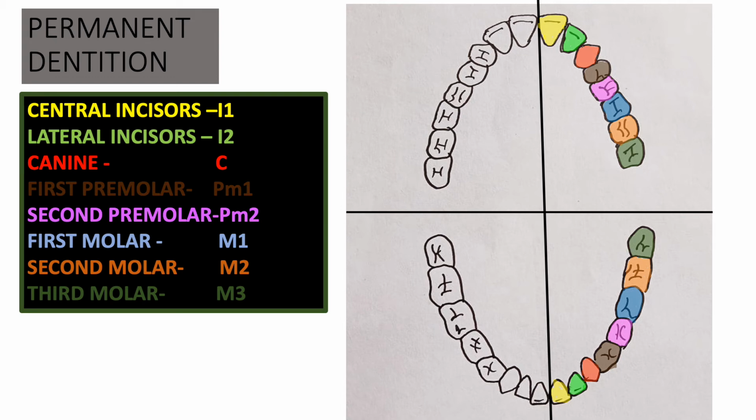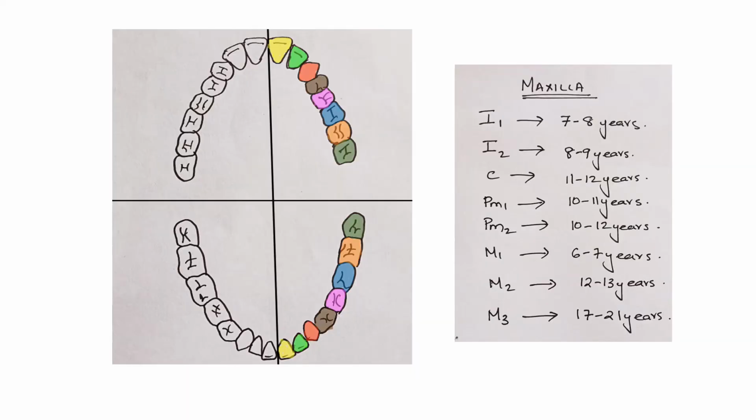Now, which teeth are included in the permanent dentition? They are the central incisors, the lateral incisors, the canines, the first premolar, the second premolar, the first molar, the second molar, as well as the third molars. Same as the primary dentition, in the permanent dentition also, each tooth erupts at different time intervals. So now we'll discuss the age of eruption of each individual tooth.